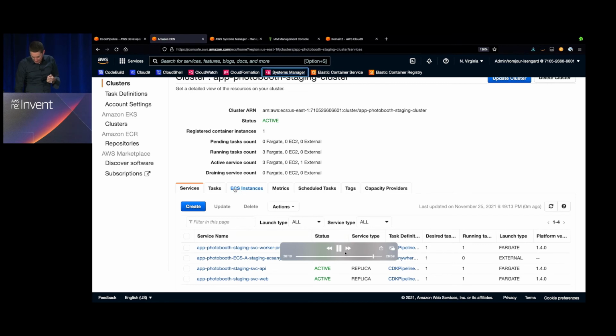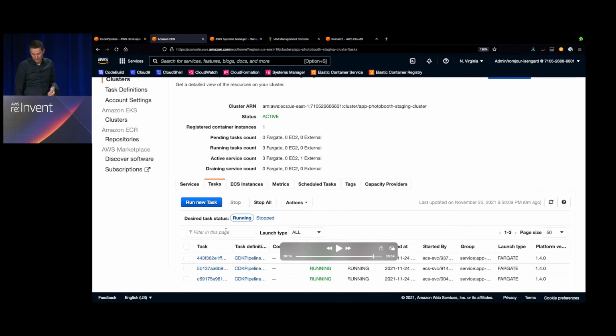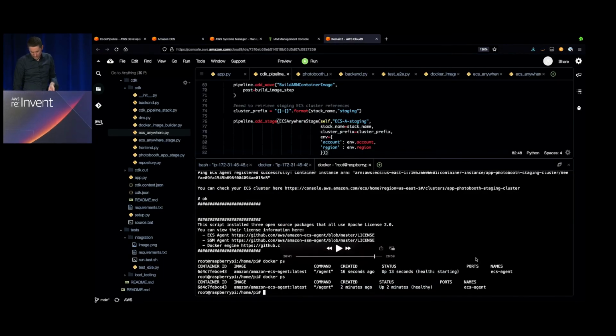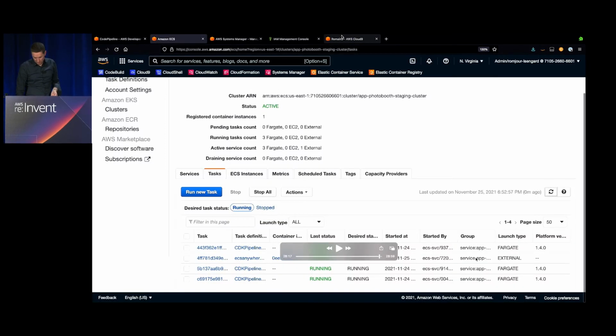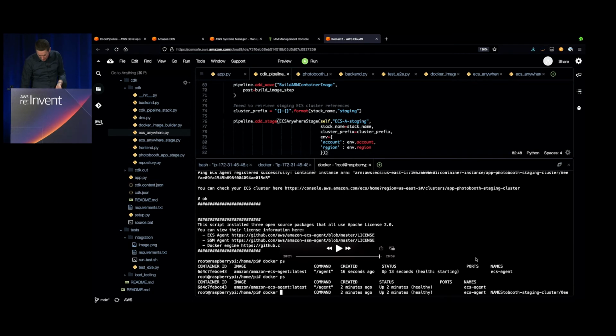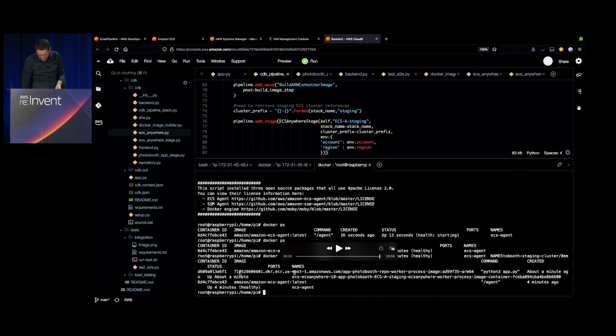So I still don't have, as you see here, my staging ECS Anywhere environment. I have one desired task, but only 0 running tasks because it has not been deployed yet to my Raspberry Pi. And I need ECR to push the image down to my Raspberry Pi. And eventually, we'll see that a Docker PS will show that we have an image. Yeah, we can see here that we have this app for the boost repo worker process image that has been deployed on my Raspberry Pi.